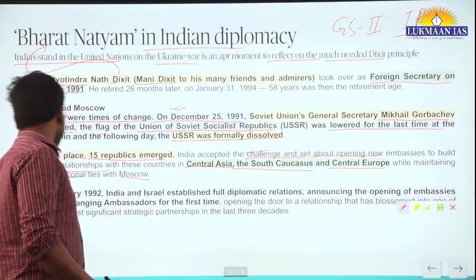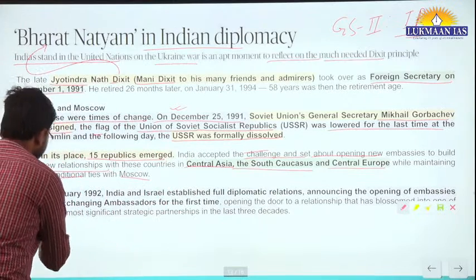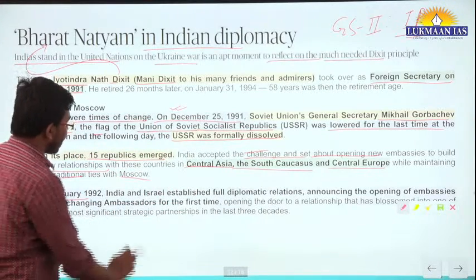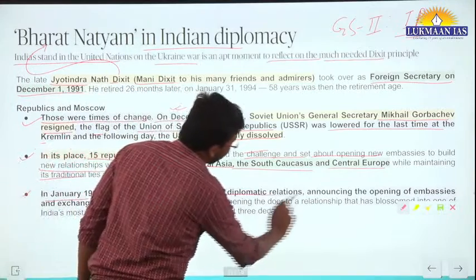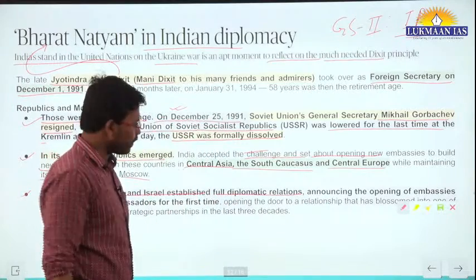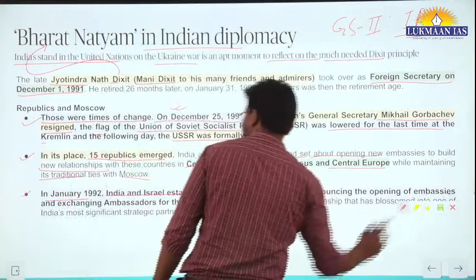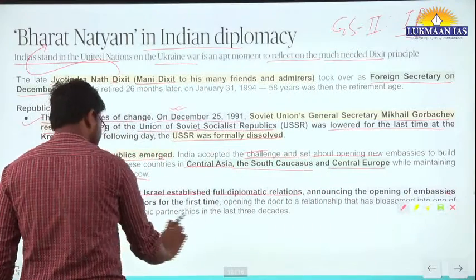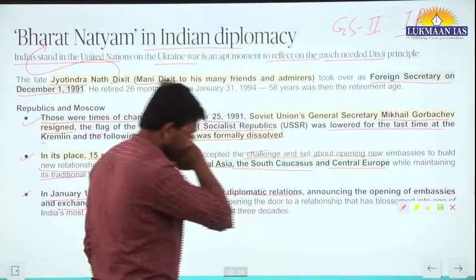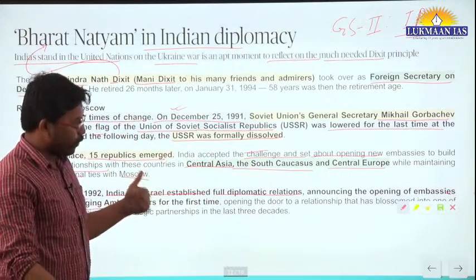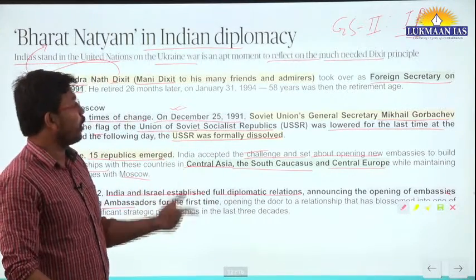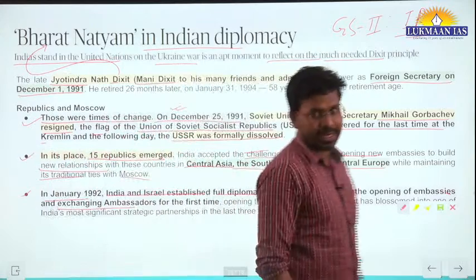In January 1992, India and Israel established full diplomatic relations, announcing the opening of embassies and exchanging ambassadors for the first time. So that's how foreign policy relationships started blossoming between India and Israel and other countries.